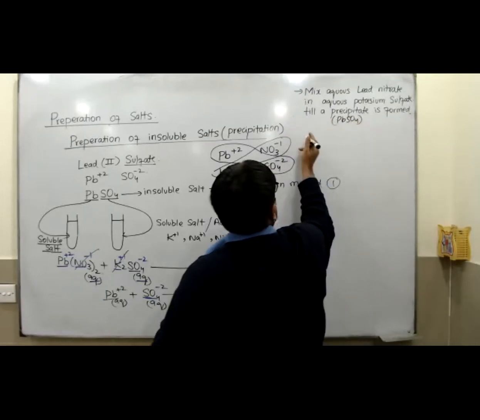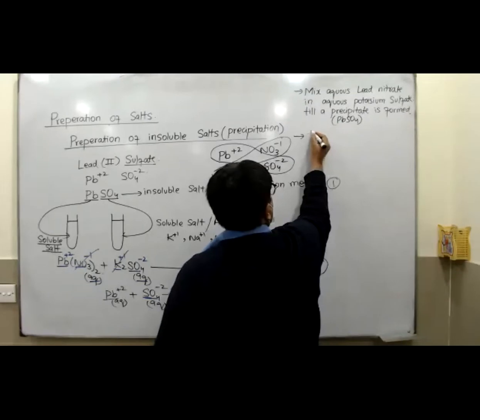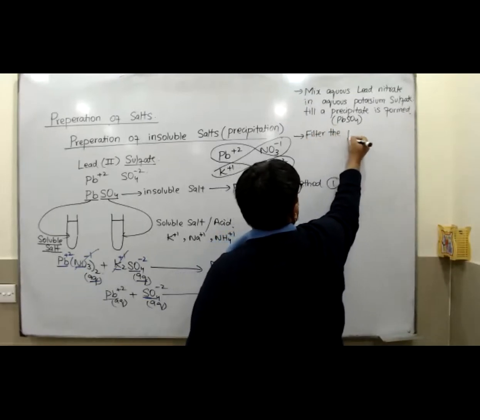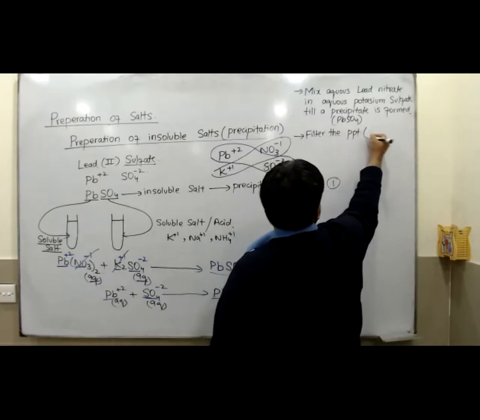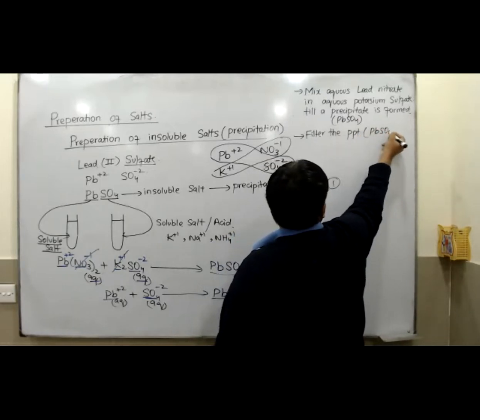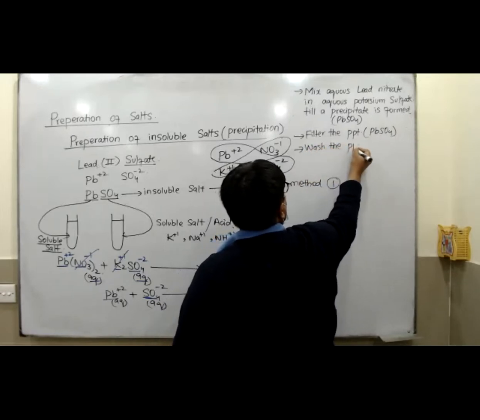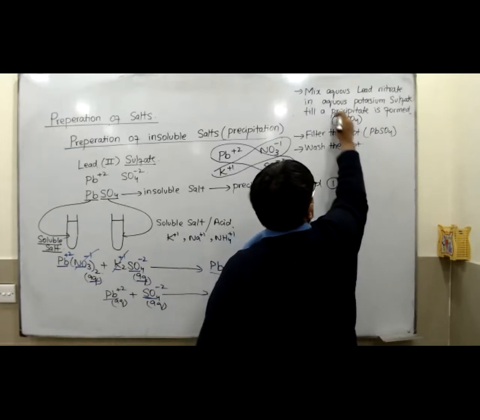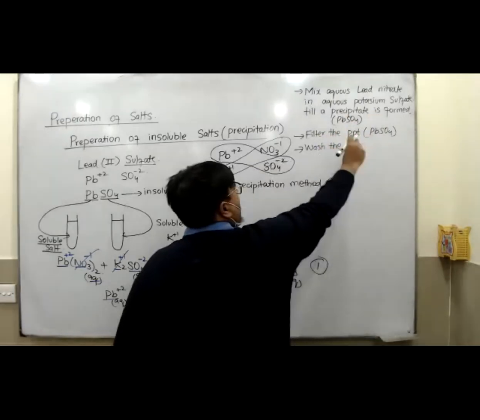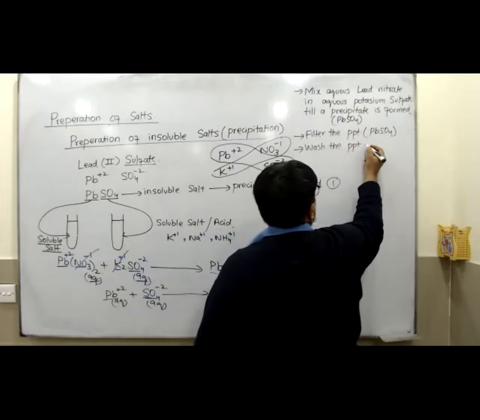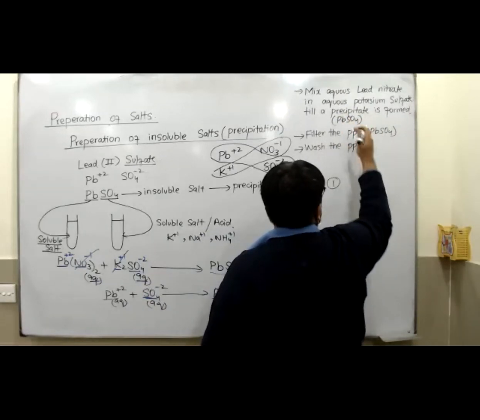The second point, filter the precipitate, PbSO4. Then wash the precipitate. You should write the whole word precipitate. I'm just going to write in small words, PPT. You should write the whole of these things.